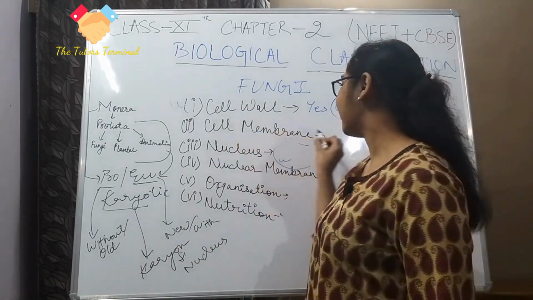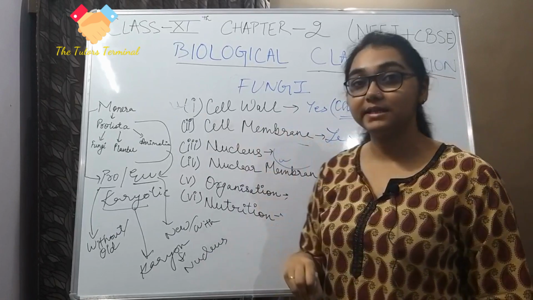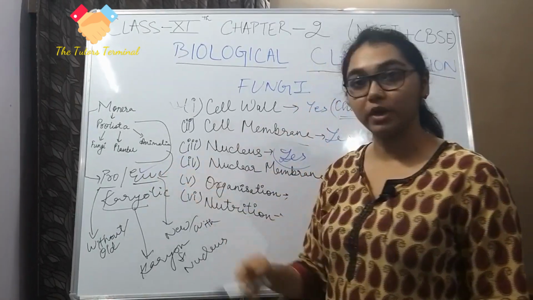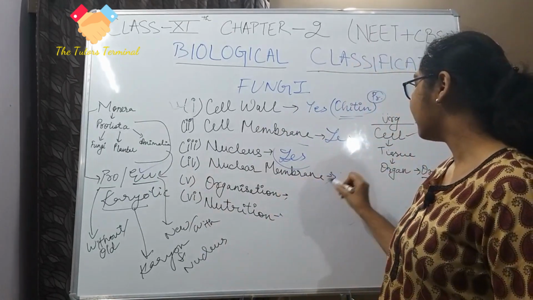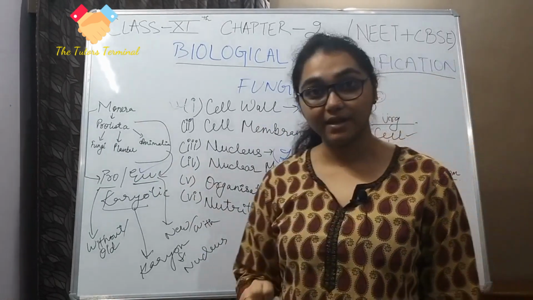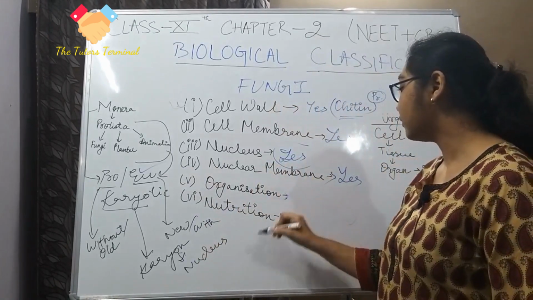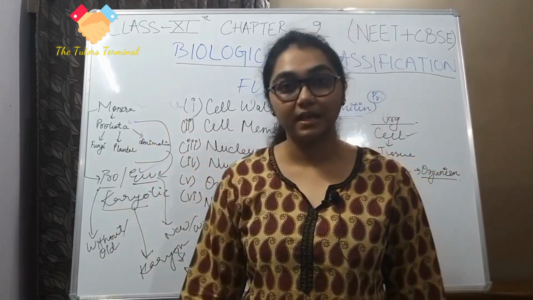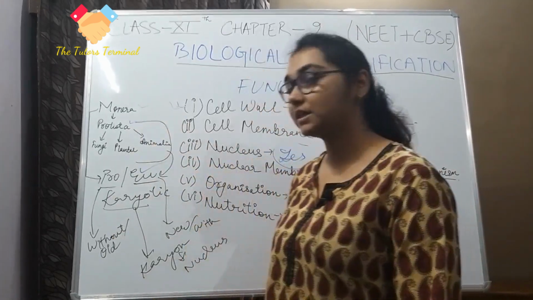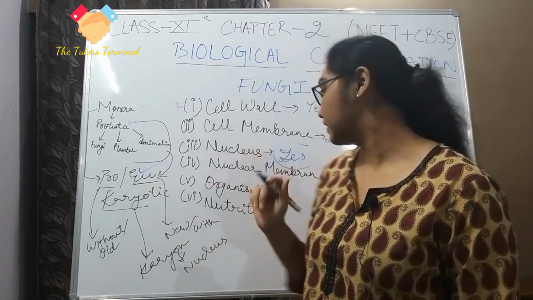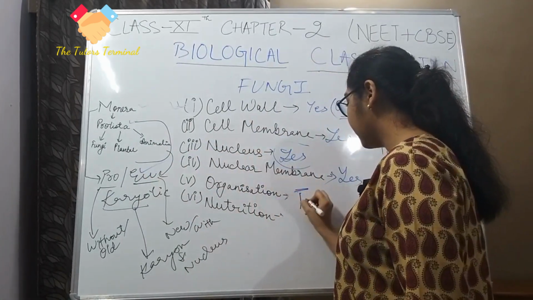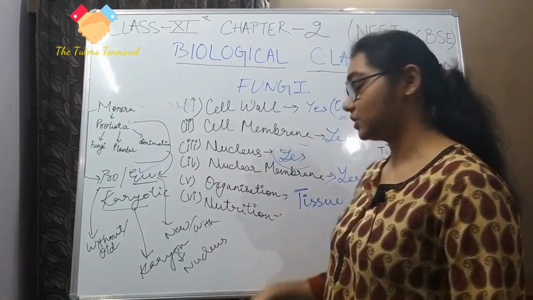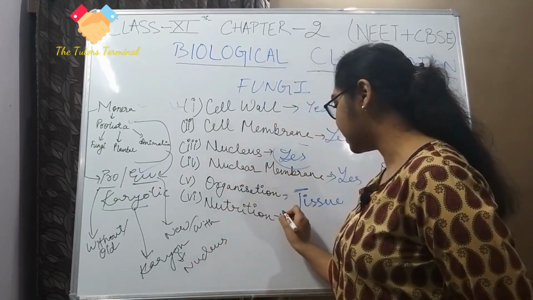Okay, does it have a cell membrane? Yes. Does it have a nucleus? Yes. So it is having a nucleus, so it is eukaryotic. Does it have a nuclear membrane? Yes, very well it does. What is the level of organization? Now, Monera and Protista were single cell or cellular level of organization, but here we move a little bit further. We go into tissue level of organization. Then what kind of nutrition does it have?